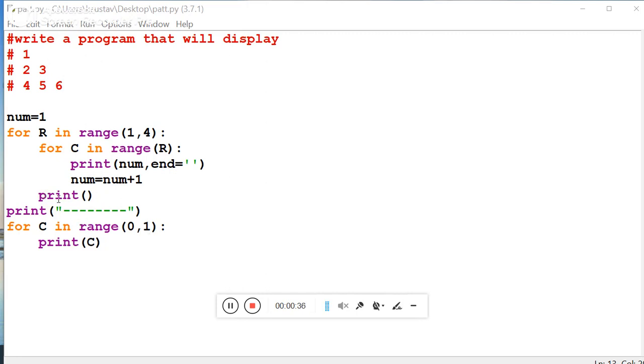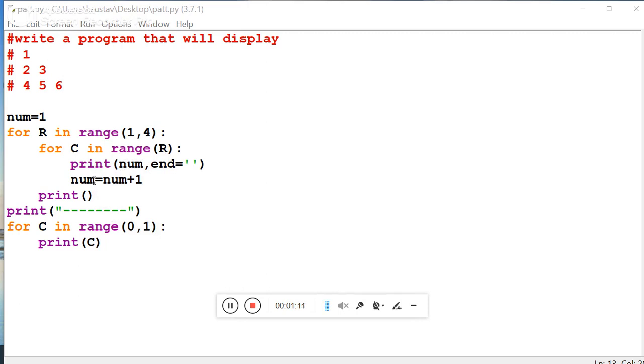Now it will come over here. This loop has ended, 0 to 1, one time this is done. It will come over here to R. Now what is going to happen? R is 2. It once again comes inside this loop. We know that when the loop ends, it will start with the initial value. By default the initial value is 0. Then the value of R is 2, which means it is 0 to 2, so 2 times the printing will happen over there. So the value of num is previously 2. 2 has been printed. It will come over here.